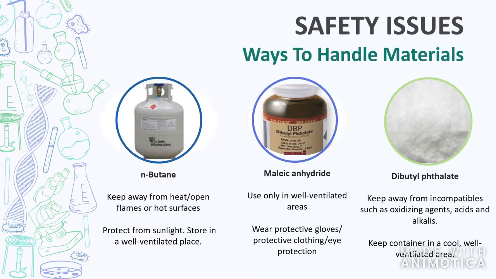Safety issues. Ways to handle material. Here we have n-butane, maleic anhydride, and dibutyl phthalate. For the n-butane, keep away from heat, open flame or hot surface, and also protect from sunlight, stored in a well-ventilated place. For the maleic anhydride, use only in well-ventilated areas. Wear protective gloves, protective clothing, and eye protection. And the last one is dibutyl phthalate. Keep away from incompatibles such as oxidizing agents, acids, and alkalines, and also keep the container in a cool, well-ventilated area.